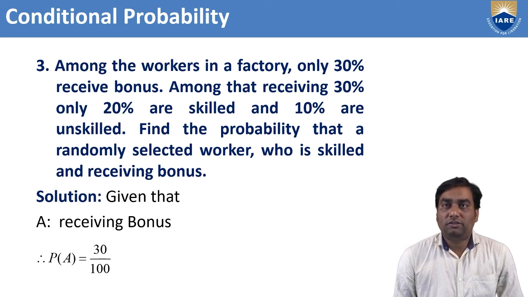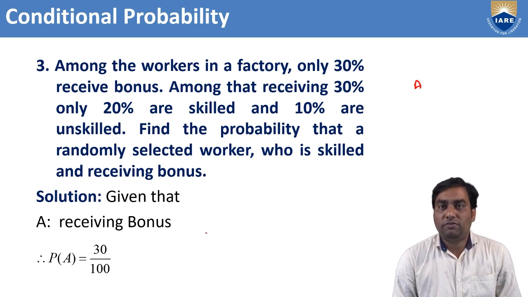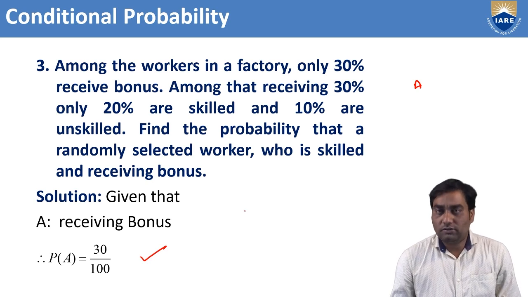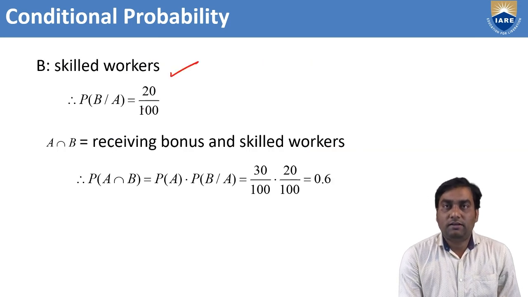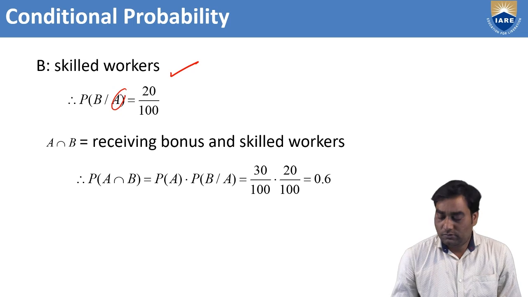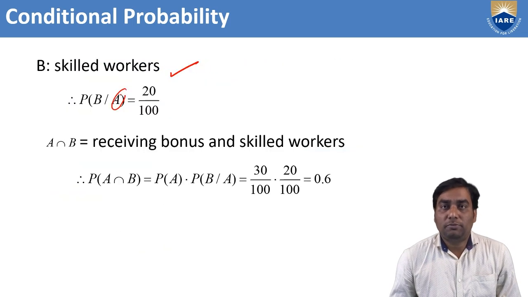Similarly, one more problem. Among the workers in a factory, only 30% receive a bonus. Assume A is receiving a bonus, P of A is 30 by 100 because 30%. Among those receiving the bonus, only 20% are skilled. Where B is a skilled person, P of B by A is 20 by 100, because people receiving the bonus are already completed and from them skilled workers are only 20%.